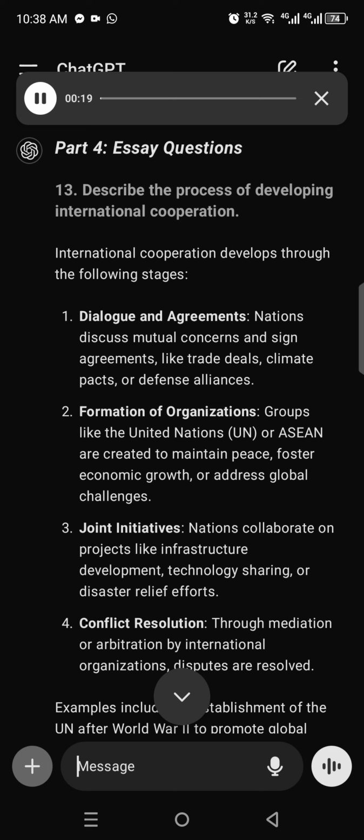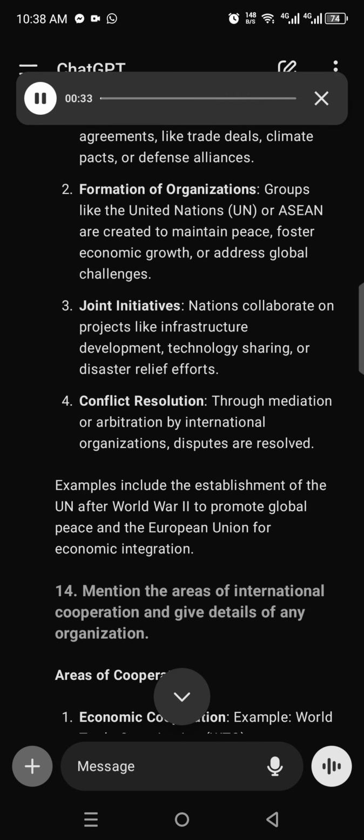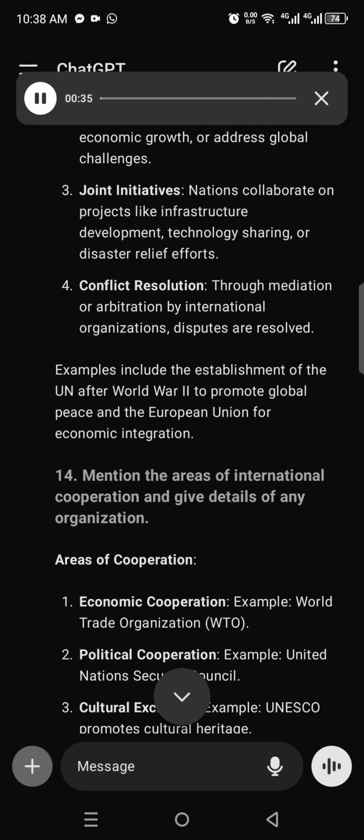2. Formation of organizations. Groups like the United Nations, UN, or ASEAN are created to maintain peace, foster economic growth, or address global challenges. 3. Joint initiatives. Nations collaborate on projects like infrastructure development, technology sharing, or disaster relief efforts. 4. Conflict resolution. Through mediation or arbitration by international organizations, disputes are resolved. Examples include the establishment of the UN after World War II to promote global peace and the European Union for